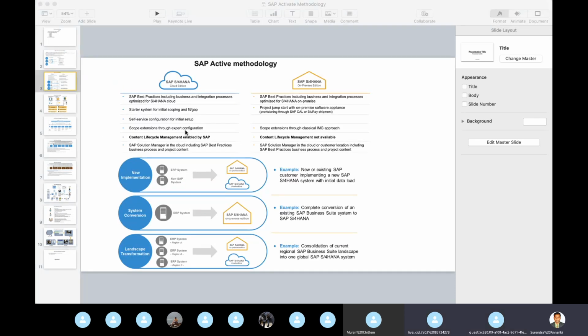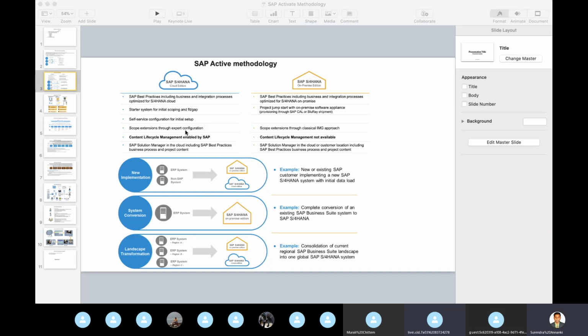Surendra, one basic question. Go ahead. Is the Activate methodology an add-on, or do we need to install anything, or is it in Solution Manager where we can access the Activate methodology? It's not inbuilt. Like the previous session where we implemented the BCM component add-on, the same way this has to be an add-on. Okay, so is special licensing required?